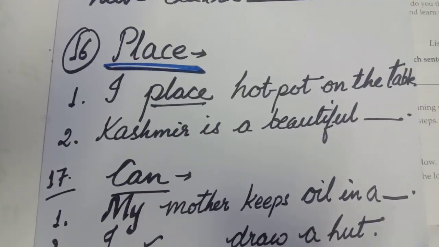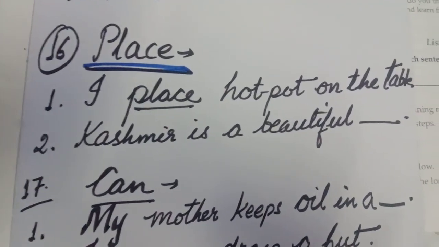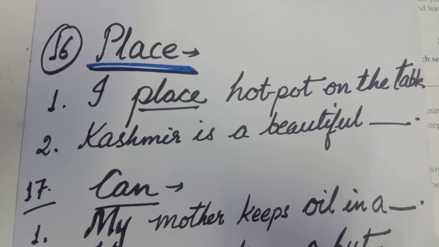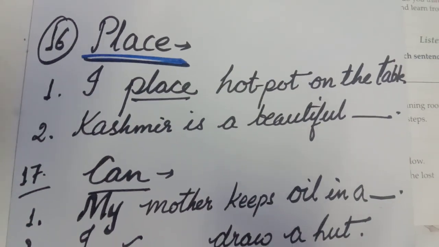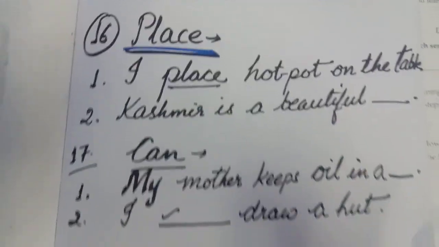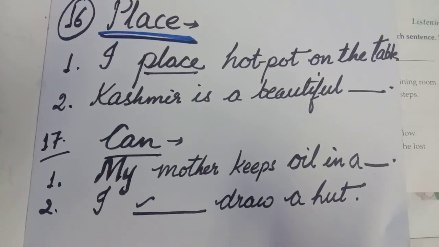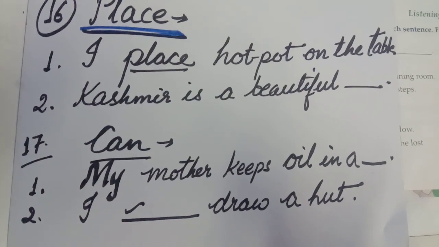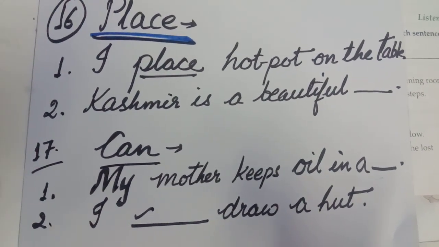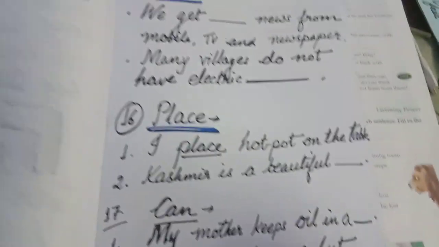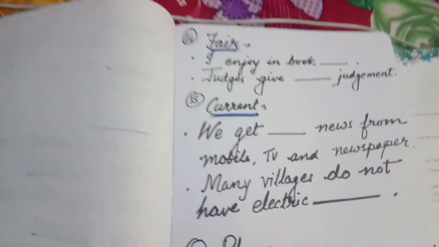Place, I place a hot pot on the table. Place means just like we put anything on the table. Kashmir is a beautiful place, and it is a noun. Can. My mother keeps oil in a can. Can is a container here, and I can draw a hut. So in this way, I think I have made you understand.